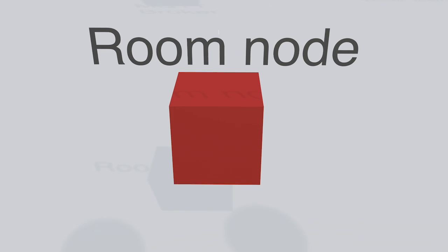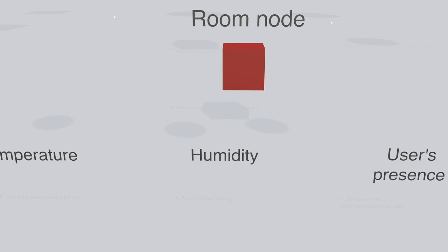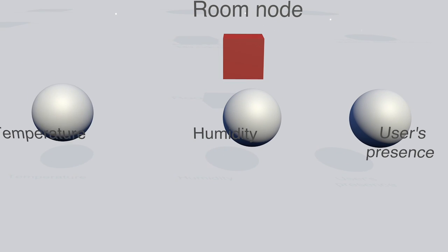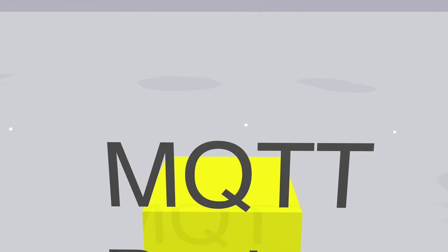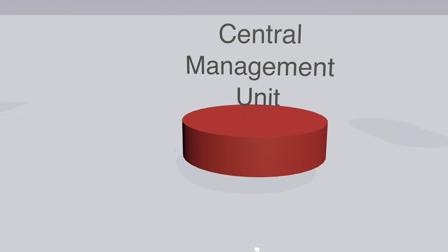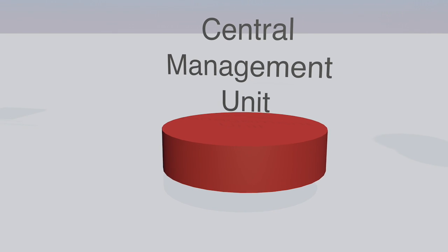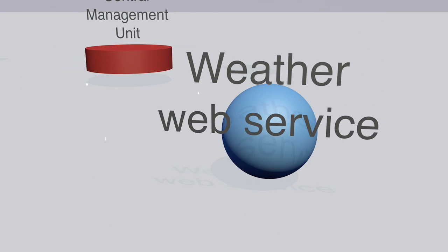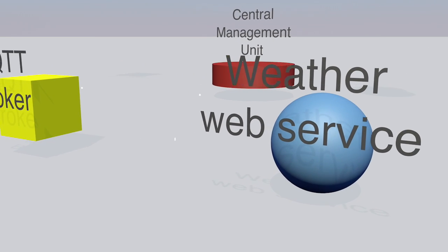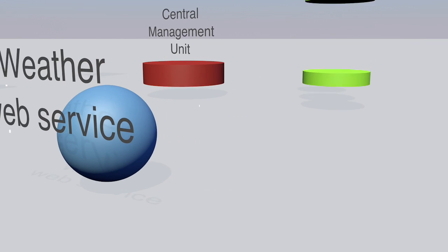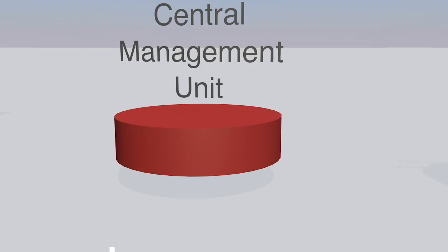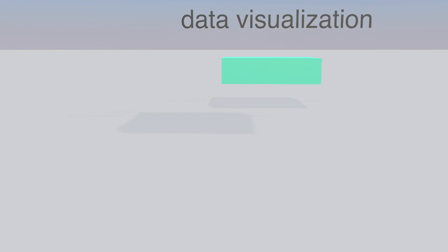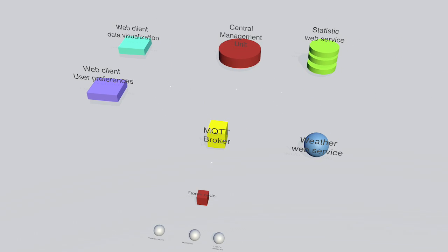Concentrator coordinator node for each room, to which three types of sensor are physically linked: temperature, humidity, user presence. Broker for MQTT communication. Central management unit for data processing and switching on-off control. Weather web service to provide and calculate the optimal temperature threshold. Statistic web service for the data storage of users' routine. Web client for the data visualization. Web client for user preferences.